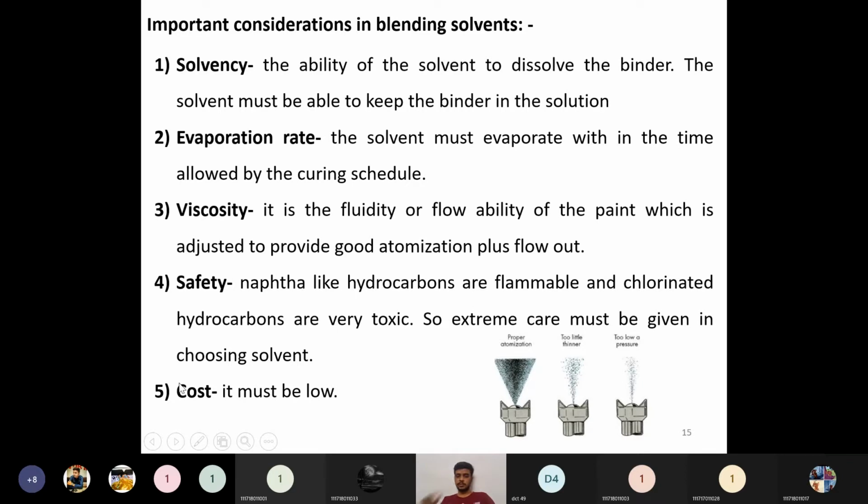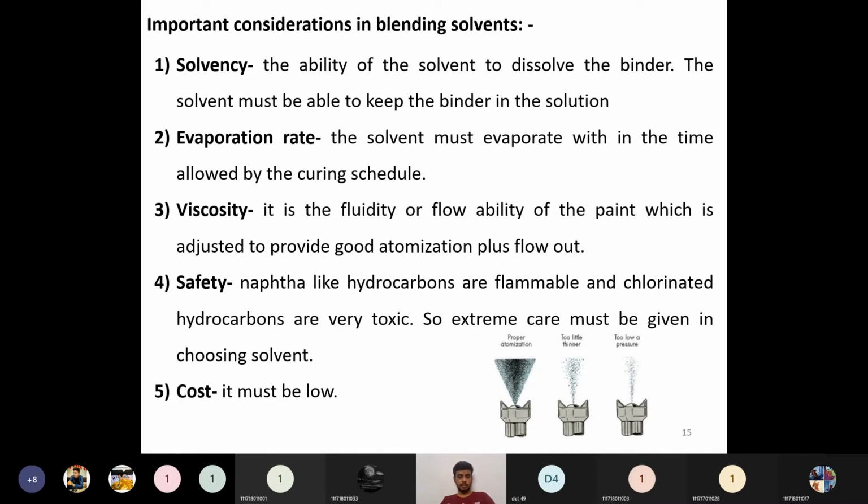And cost. Cost obviously needs to be low in any type of design, any type of preparation, any type of industrial operation; the cost should be minimum. Based on all these five parameters, we have to choose the blending of solvents. What type of solvent is required, what type of characteristics we require for the final desired applicability.